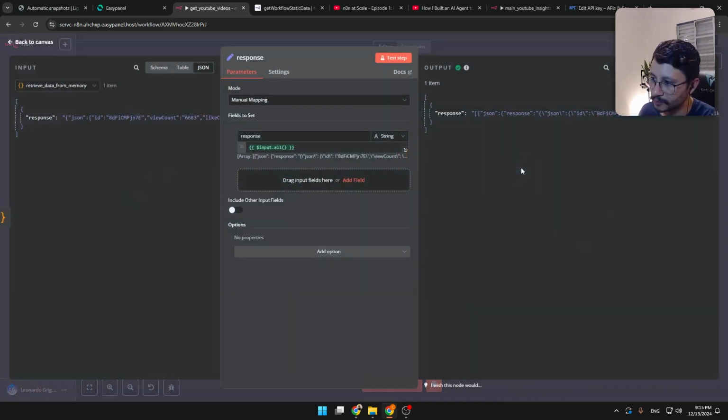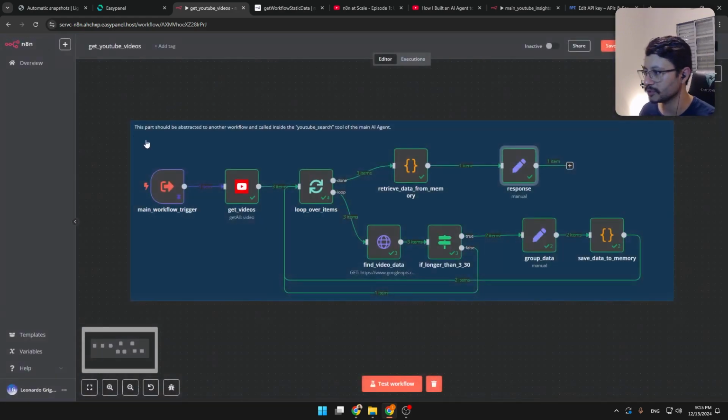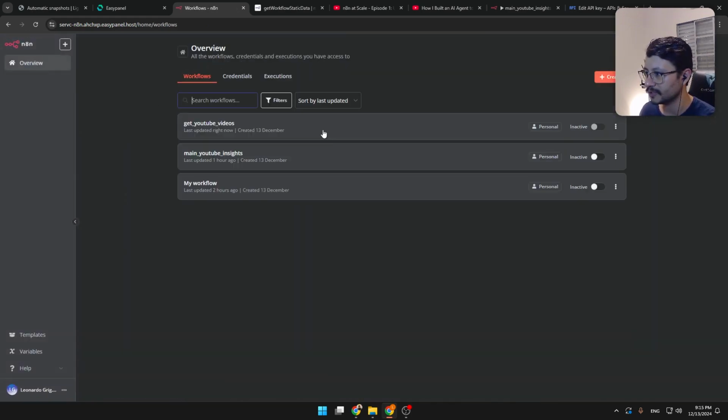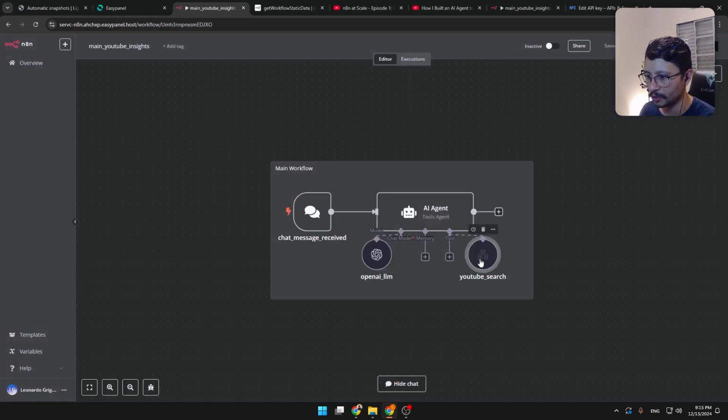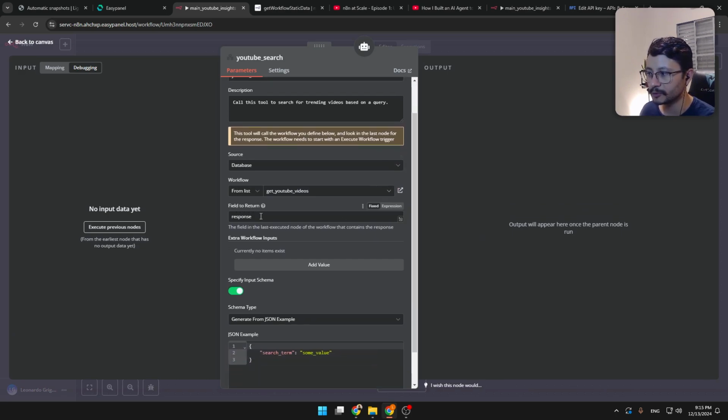If you're watching this in the future, maybe this has changed. Maybe this response will be replaced by the AI LLM agent just understanding which response was retrieved from the tool. And I'll show you this just in a second. Here you go. When you build this tool, you see that the field to return has to be response. If you don't provide this, then it won't understand where the response is, right? So I stringify the response and get it back to this tool right here.